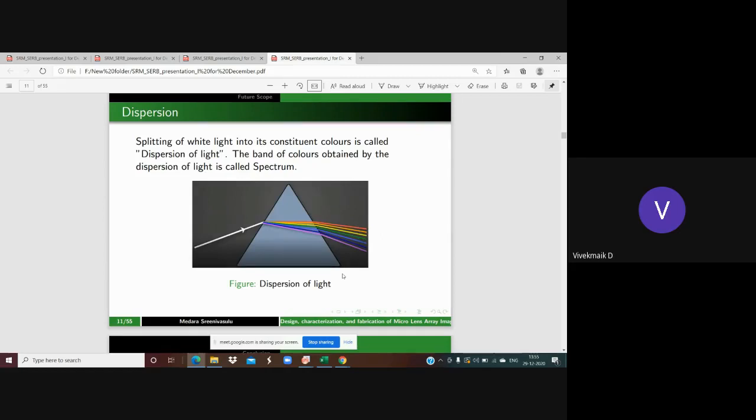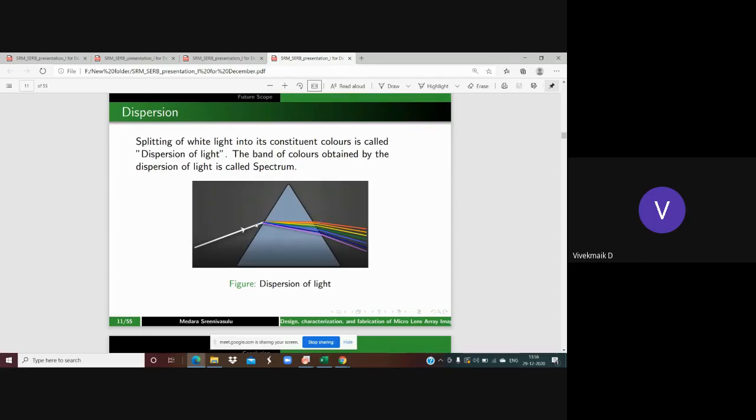Here, when white light is incident obliquely on the prism surface, because of the refraction principle, it is going to be refracted. Why does that happen? Because of the change of velocity of light. Each color has a different velocity. Red light has the maximum velocity, and violet has the least velocity. That's why the deviation for violet will be more compared with red light.